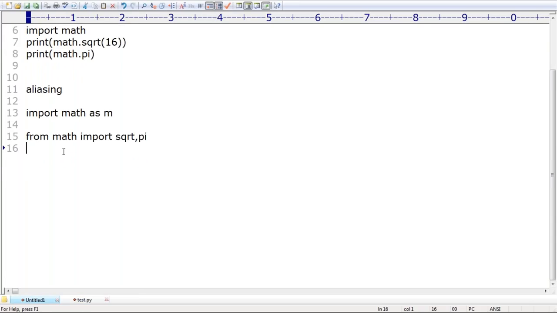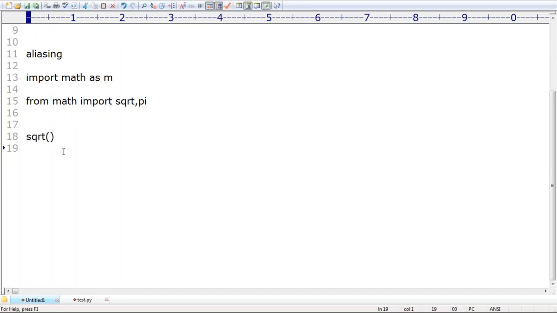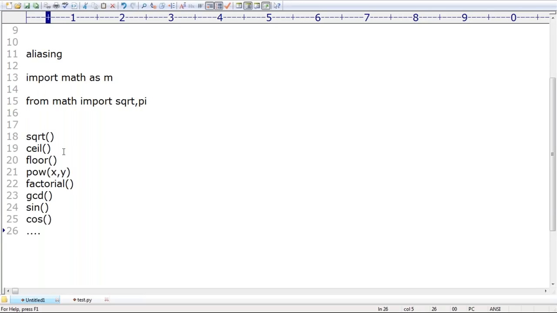Now, in the math module, how many functions did I cover? The square root function you are already aware of. Next, if you want the ceil function, you can do that. Next, the floor function. The power function, pow of x comma y. After that, the factorial function is also there. Next, GCD. Then the sine function, the cos function. Like in mathematics, trigonometry, there are multiple functions available by default in math.